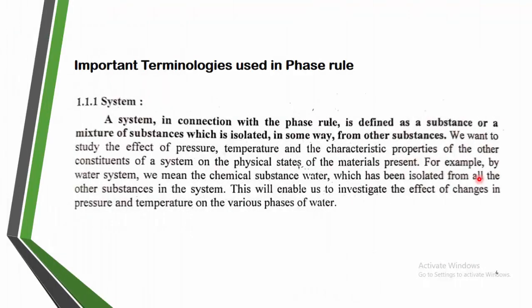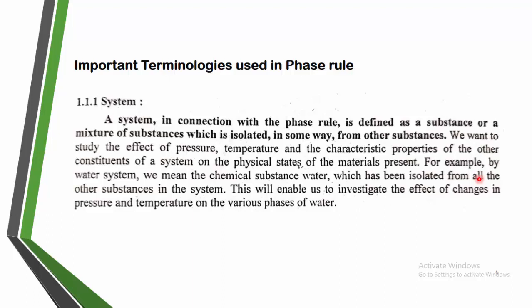Next, some important terminologies used in the phase rule. Which terminologies are we going to study in this phase rule? First is the system. What is the system? The system is very simple. In connection with the phase rule, it is defined as a substance or a mixture of substances which is isolated in some way from other substances.